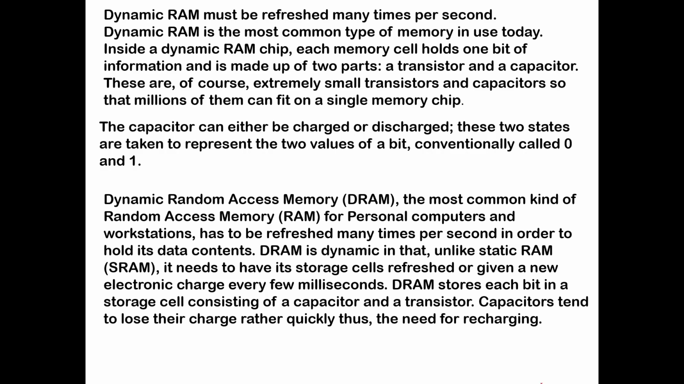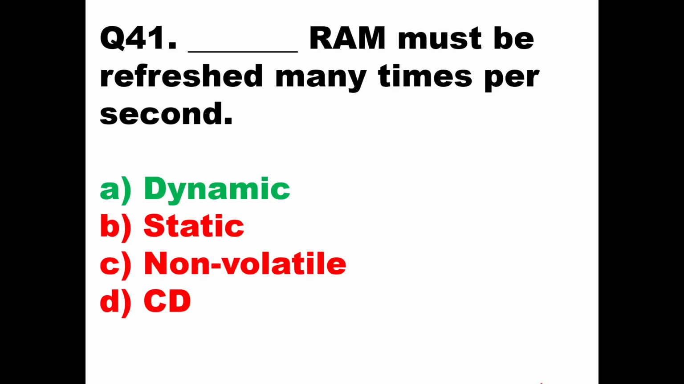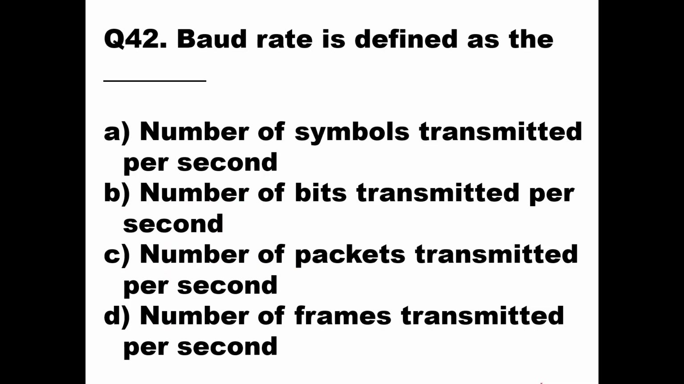DRAM needs to have its storage cells refreshed, or given a new electronic charge, every few milliseconds. DRAM stores each bit in a storage cell consisting of a capacitor and a transistor. Capacitors tend to lose their charge. This is very important: a capacitor tends to lose its charge rather quickly, thus it always needs recharging. That is why dynamic RAM is always refreshed. So option A will be the answer for question number 41. Then we'll go to the next question.